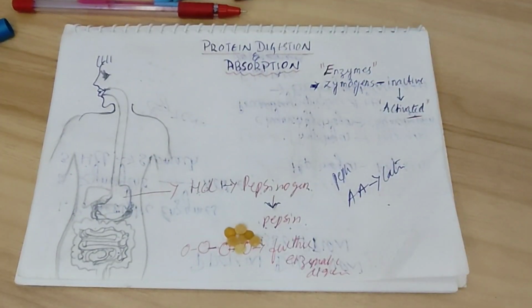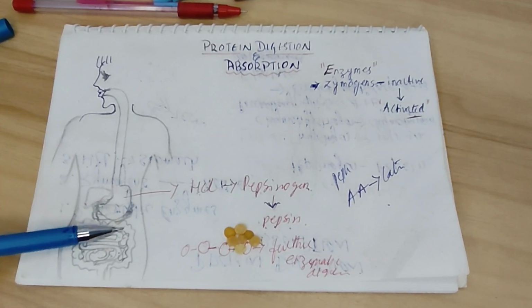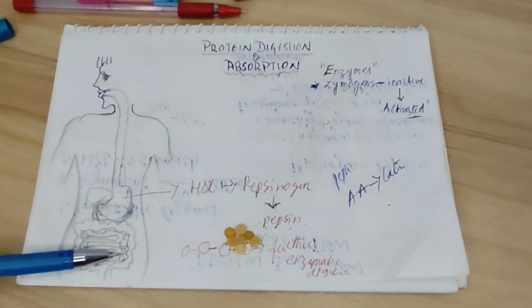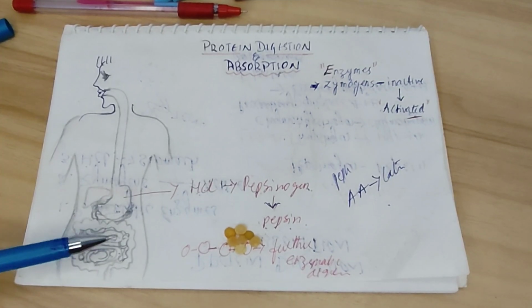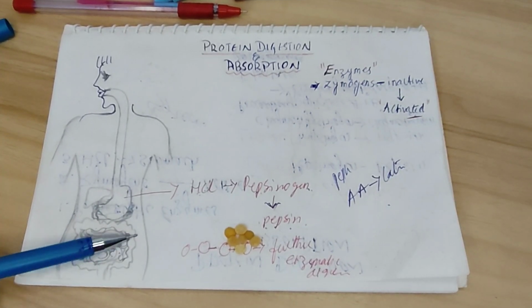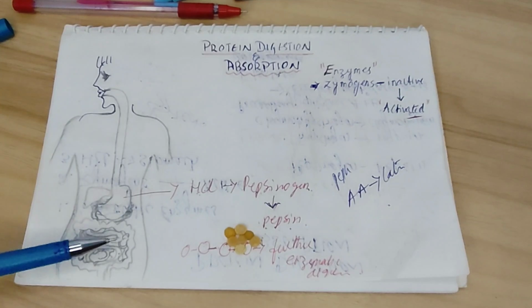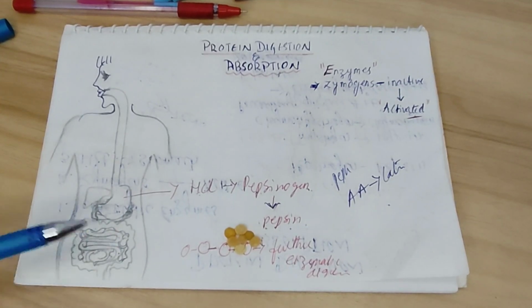Further, intestinal cells also make aminopeptidase, tripeptidase, and dipeptidase. These enzymes further help in breaking down the peptides into free amino acids or smaller peptides, usually di or tripeptides, which are eventually absorbed by the cells of the intestine, called enterocytes, and via the enterocytes it reaches our portal circulation for further distribution.